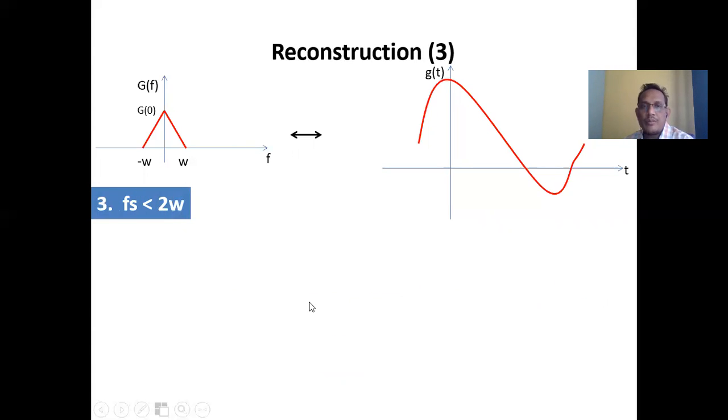Construction 3. This is very important. As I said earlier, that means whenever the sampling frequency is less than 2W, in this case, this is called a spectrum. This is the original recovery of the modulating signal. We will verify it. When this condition is obtained, that is sampling frequency less than 2W, I will get this aliasing effect, where a lower frequency component will superimpose with respect to the higher frequency component. So this part is nothing but the aliasing effect.